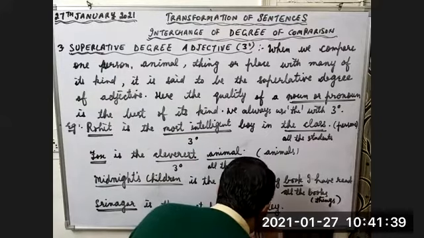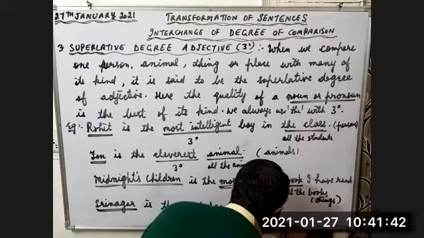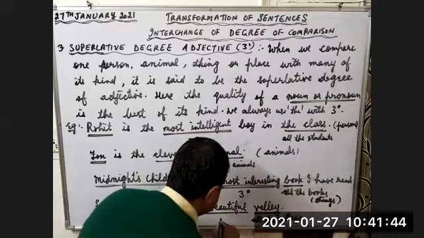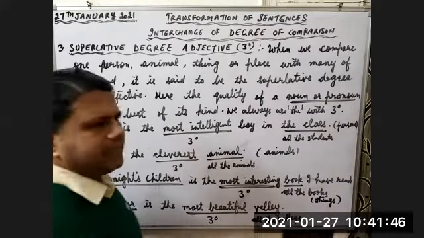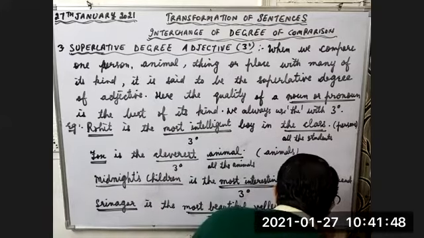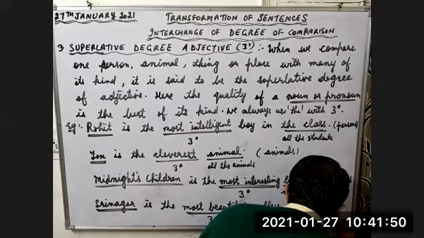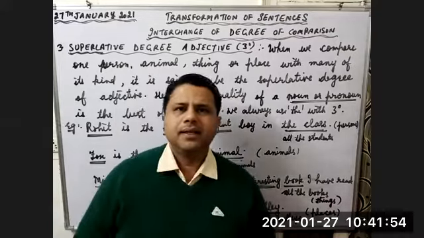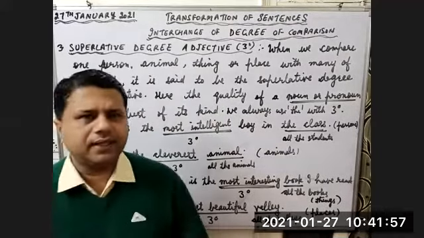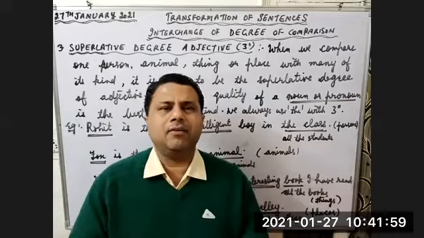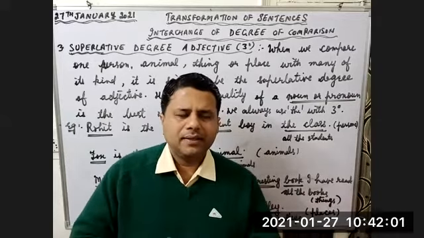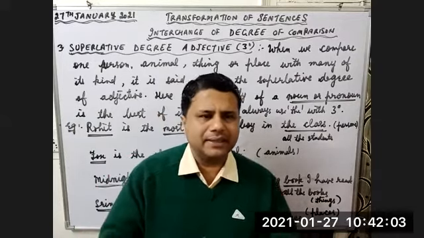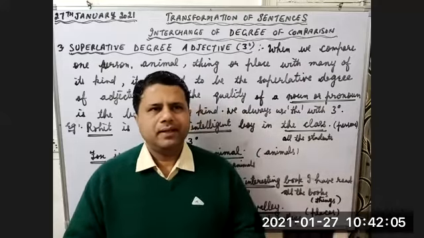Yes. Valley can mean all the valleys. The most beautiful is third degree. Here we are comparing the places. This is the superlative degree, third degree. So in third degree, we are talking about the best one. That is the reason we are using the word the with the superlative degree.